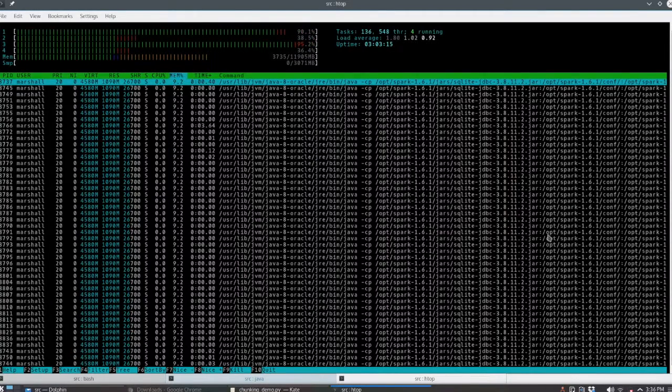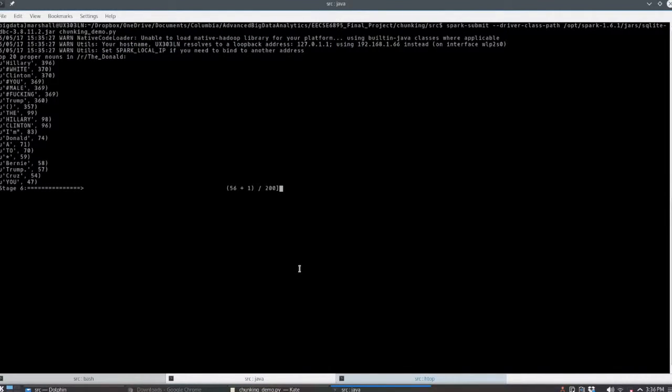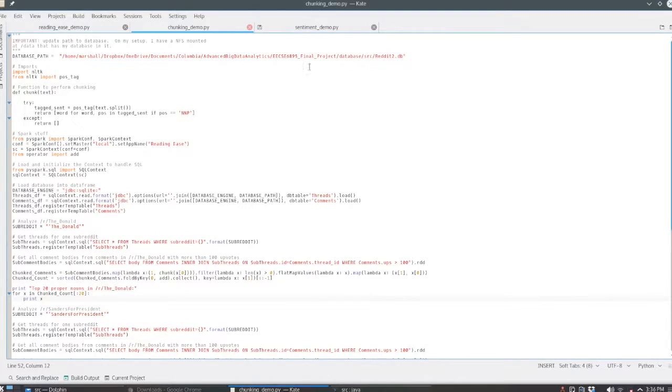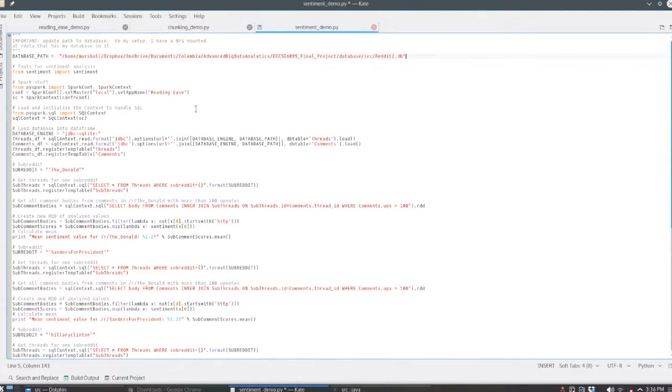But here's what Spark looks like to our computer, in the sense it's eating up most of the memory on my machine. So now here are the top 20 proper nouns in the Donald, and it'll repeat the same analysis for each of the subreddits that we've decided to analyze. So while this is going, check out the next one.